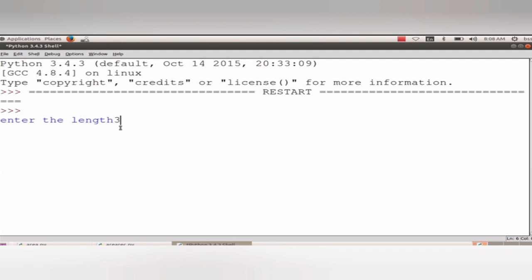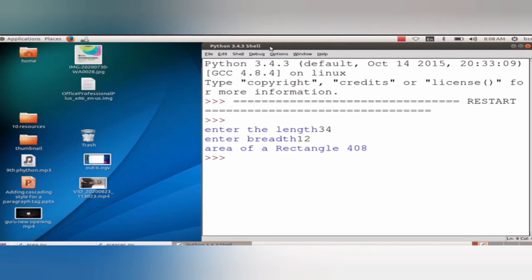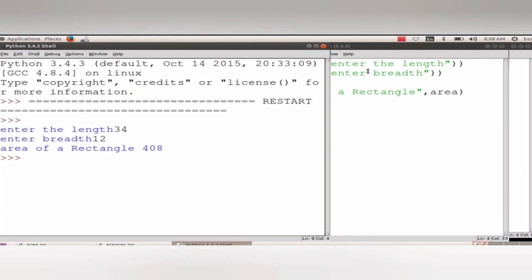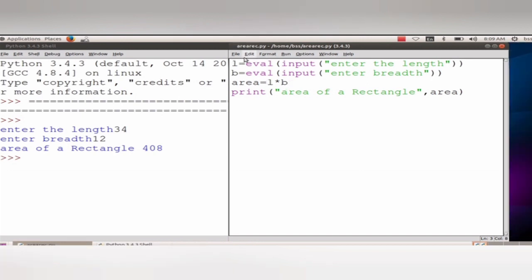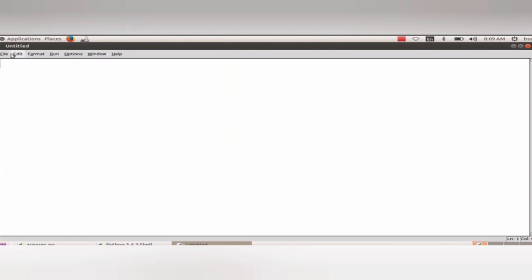So let's see how to display the strings. Using such commands, I am taking a new file.